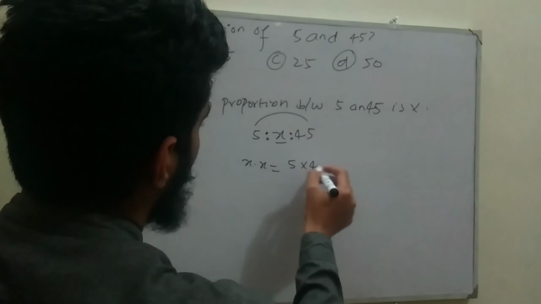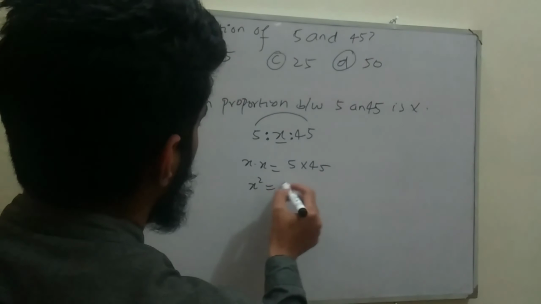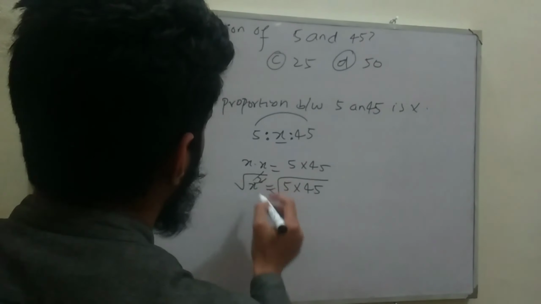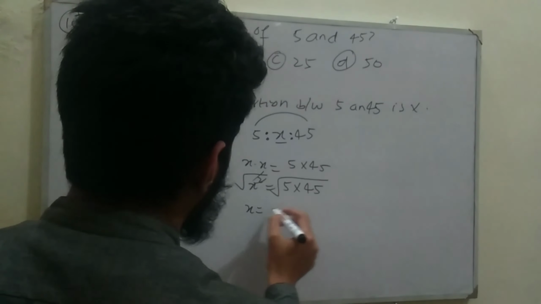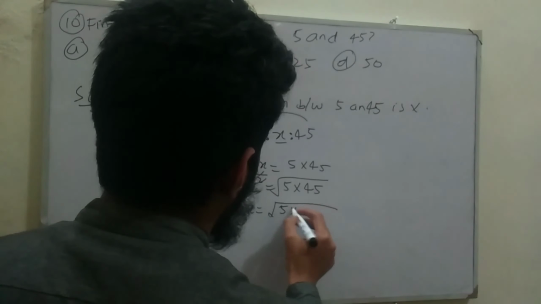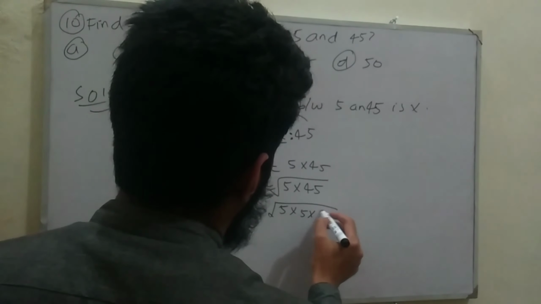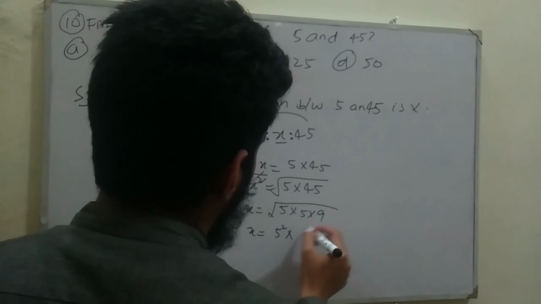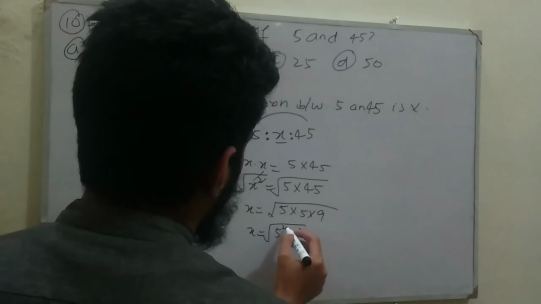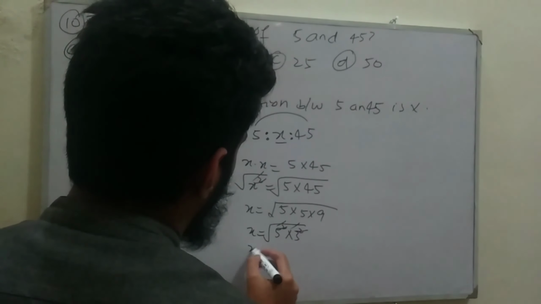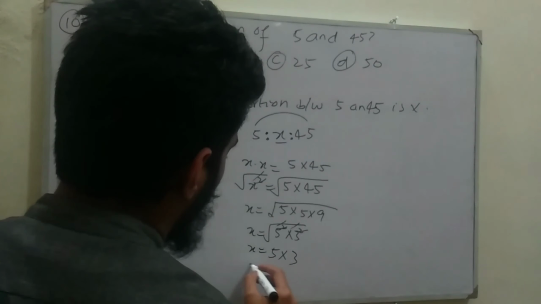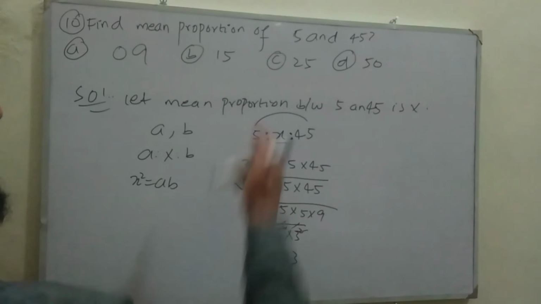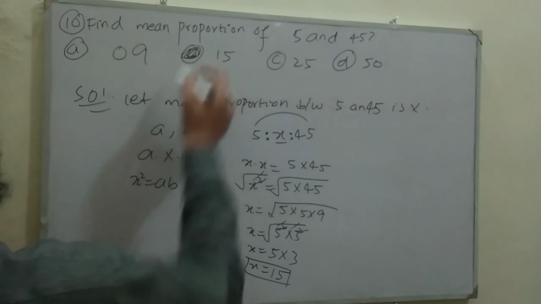5 multiply 45. So x square is equal to 5 multiply 45, taking under root on both sides. So square will cancel out with under root. So we are left with x is equal to under root of 5 multiply 45, which can be written as 5 multiply 9. So the value of x will be equal to under root of 5 square multiply 9, and 9 can be written as 3 square. Square will cancel out with the under root, so we are left with x is equal to 5 multiply 3, so the value of x is equal to 15. Hence the mean proportion between 5 and 45 is 15, so the correct choice is option B.